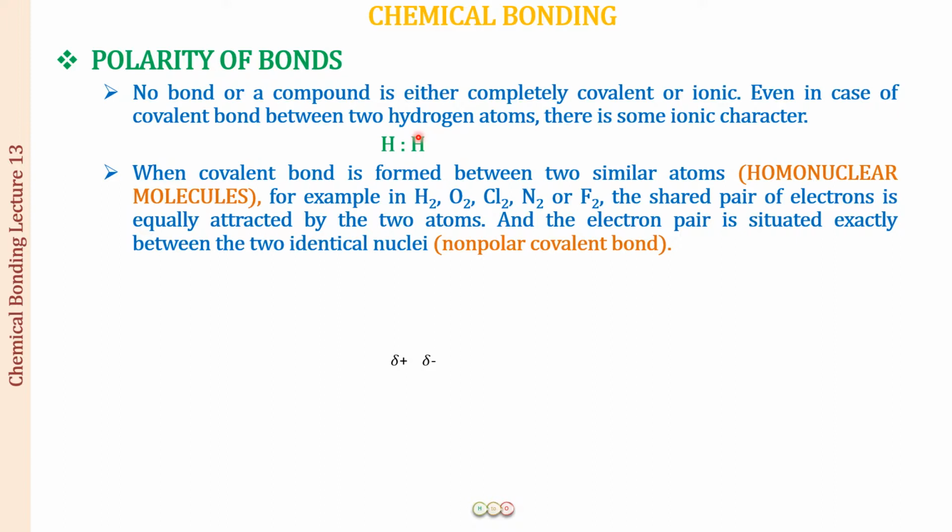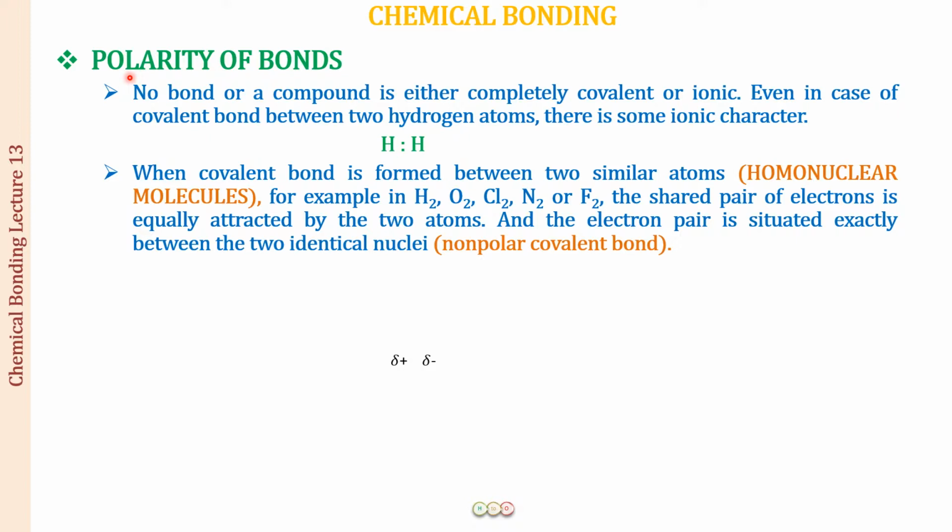At that moment, there is going to be a partial negative charge on this hydrogen and a partial positive charge on this hydrogen. It can be the other way around also, that the other electron from this hydrogen gets displaced more towards this hydrogen. That is there. But for a fraction of a second, it is possible that one of the two hydrogen atoms gets a partial positive charge and the other a partial negative charge. And that is what all is ionic character. Right? So whenever a partial positive and negative charge has been created in a bond, that is what we are referring to as the polarity of bond.